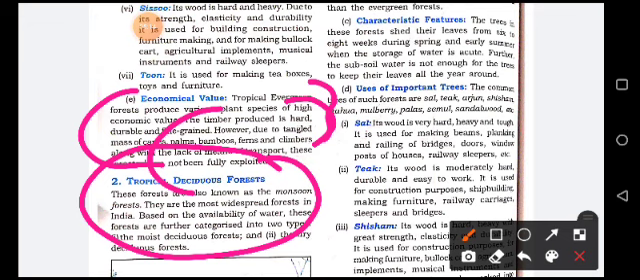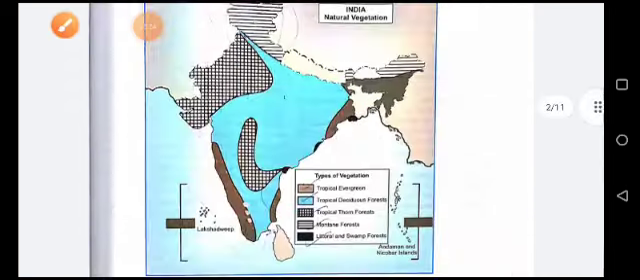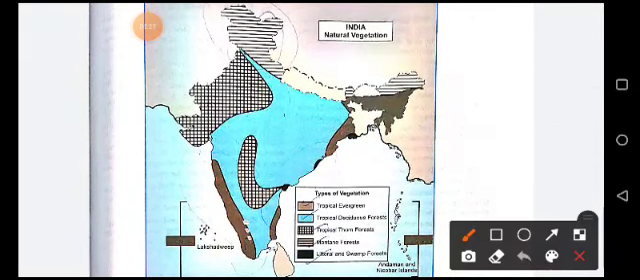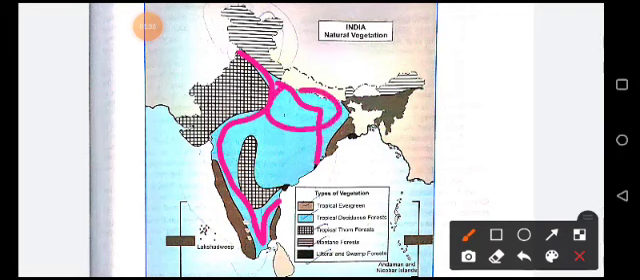The next is your tropical deciduous forest. These forests are also known as monsoon forests and they are the most widespread forests in India. This is your natural vegetation map. You can see here all the green portion, blue portion indicates tropical deciduous forest, where some parts of Uttar Pradesh, Bihar, Chhattisgarh, Jharkhand, Madhya Pradesh, Maharashtra and Karnataka and some parts of Tamil Nadu are present.